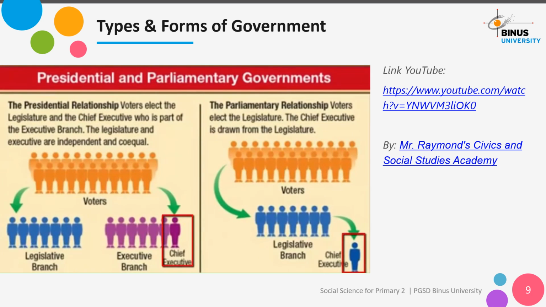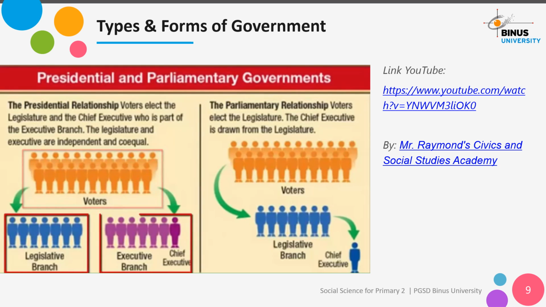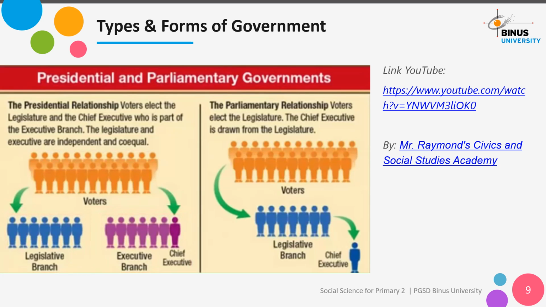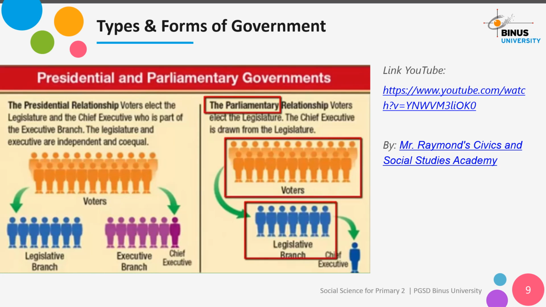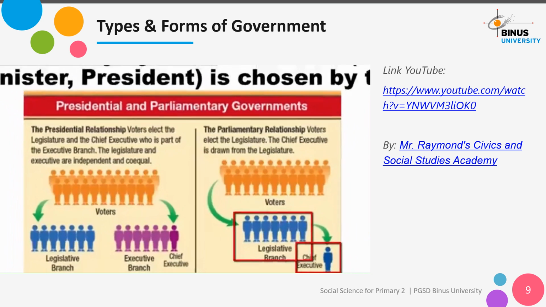Here is a comparison between the parliamentary system and what we have, which is a presidential system. In a presidential system, the voters elect the legislative branch, which in America we call Congress, and the voters elect the executive branch, which is headed by the president. In a parliamentary system, the voters elect members of the legislative branch, or parliament, and the parliament chooses the chief executive, often called the prime minister.